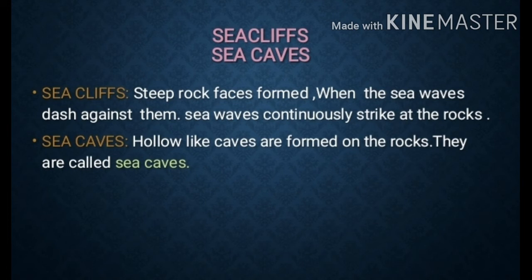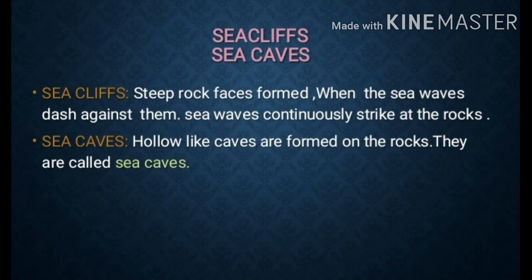Sea caves. Hollow, cave-like structures are formed on the rocks. They are called sea caves. In some types of rocks you can see a cave-like structure where the sea waves move.